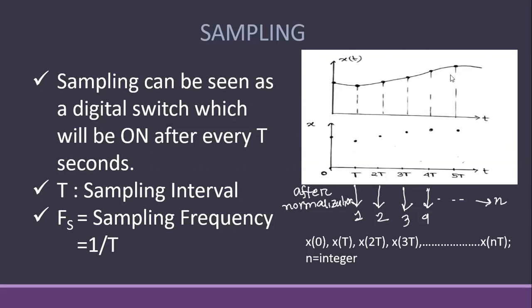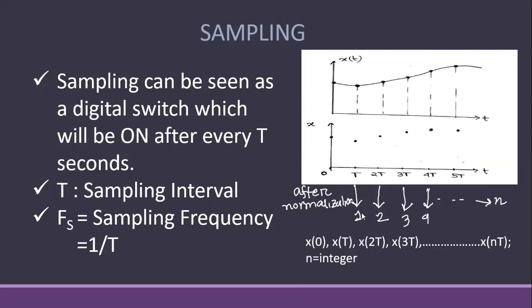Like this, we will discretize this analog signal. Here we will get the x values only at t, 2t, 3t, 4t, and 5t seconds. Not at all values of t can we get the x values.